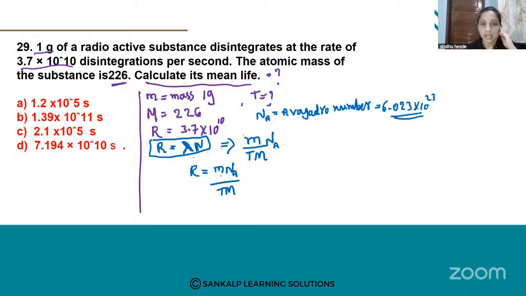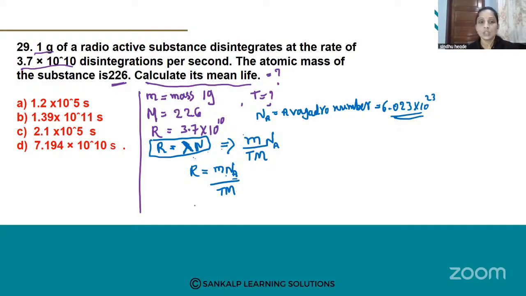Now the equation becomes like this. R value is already given, and capital M value is given. NA is a constant. You should remember that and substitute. That is the Avogadro number. Okay. Here they ask for the mean lifetime, right? What is that?